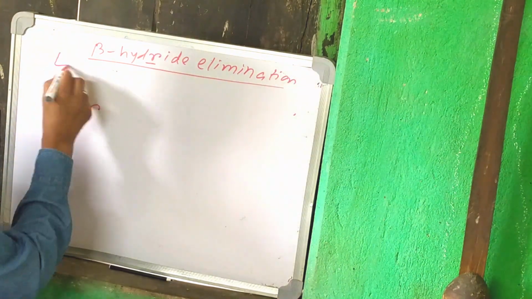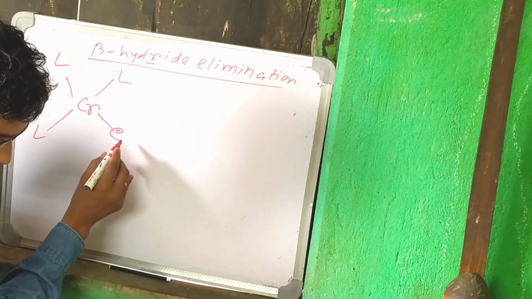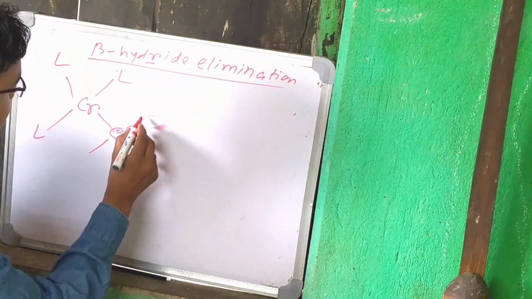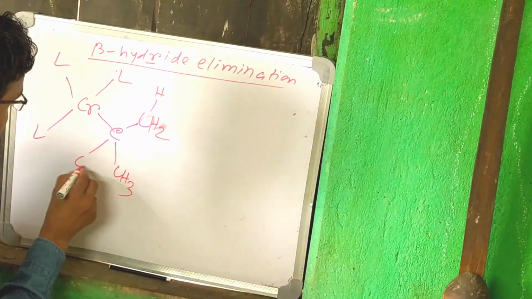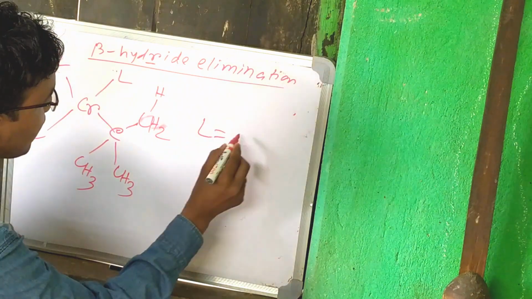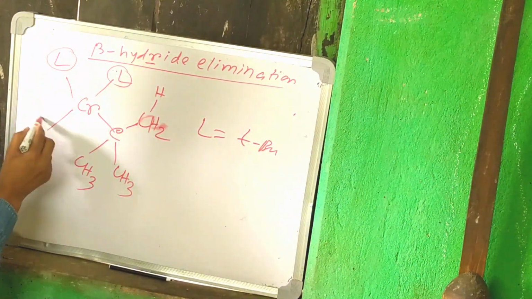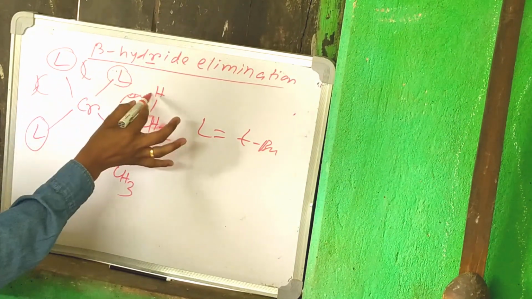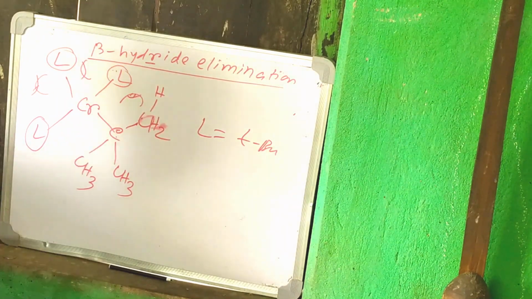For example, with L equal to tertiary butyl group, such a bulky group is there, so the steric crowding is such that the coplanarity of chromium, carbon, carbon, hydrogen is lost.